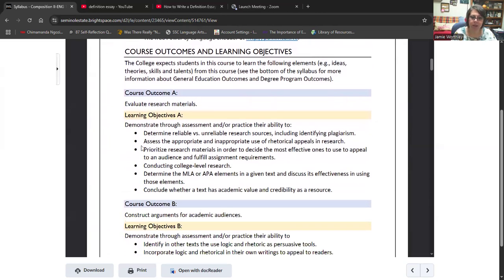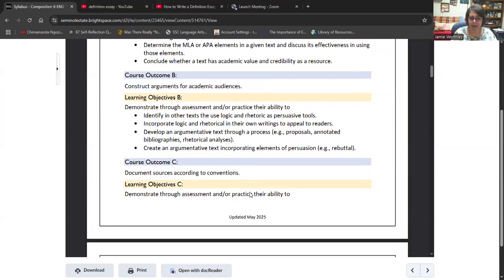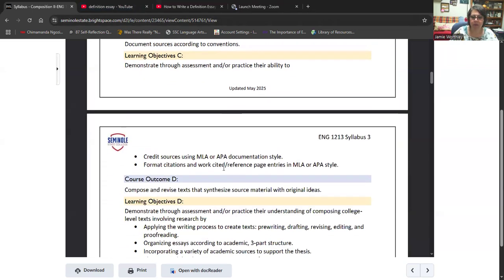All right, so again, learning objectives, course objectives, these are all really important because if you don't meet these learning and these course objectives, then you don't pass the class. So I've had students in the past who maybe wrote all of the assignments and still didn't pass because they may have written the assignments, but they didn't have the MLA documentation and they didn't have an argument. I've had students who wrote an essay, but it wasn't an argumentative essay. And so we have to meet these learning objectives, right? So those are very important. So you can read over those.